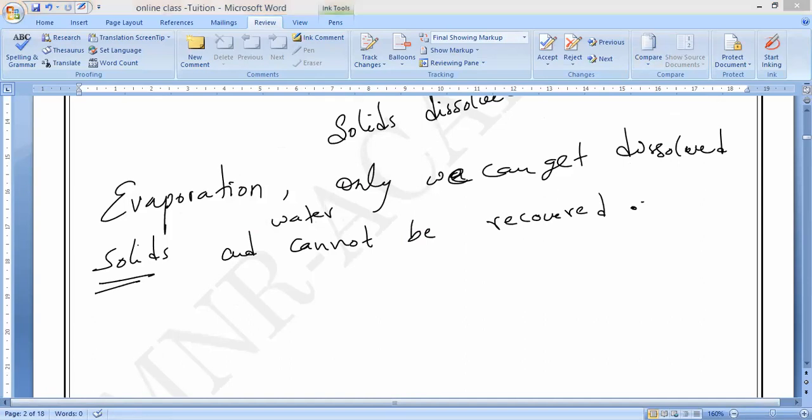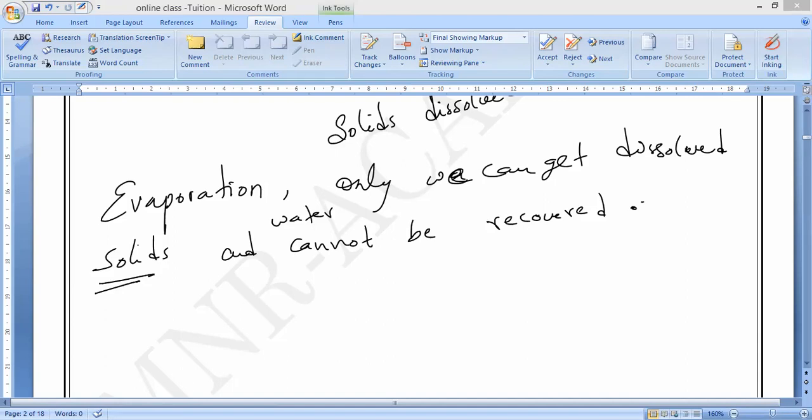So if we take, for example, a solution of sulfur in carbon disulfide and it is evaporated, what is remaining? The sulfur will be left behind. Is it yes or no, guys? Sulfur will be left behind, and carbon disulfide will be evaporated.